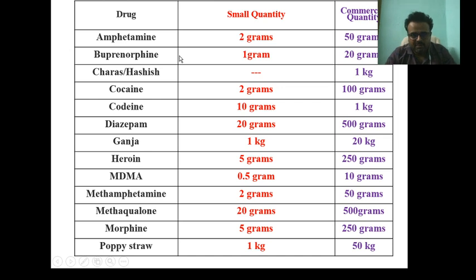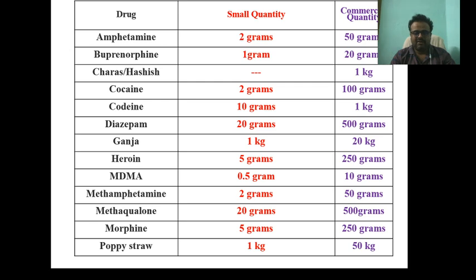As far as crime is concerned, drugs are divided by quantity into small quantity and commercial quantity. Based upon this quantity, the punishment is given to the particular person. Quantities range from 0.1 gram up to 1 kg. For MDMA, if any person has 0.5 gram, that is a small quantity. The commercial and small quantities vary from drug to drug.